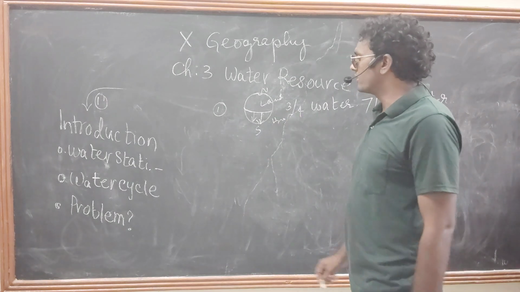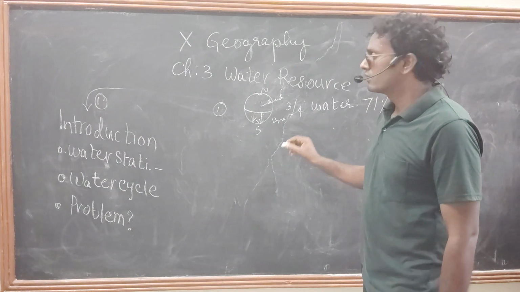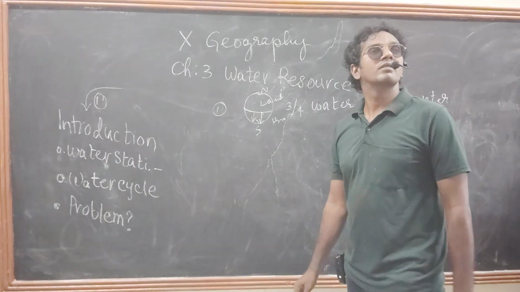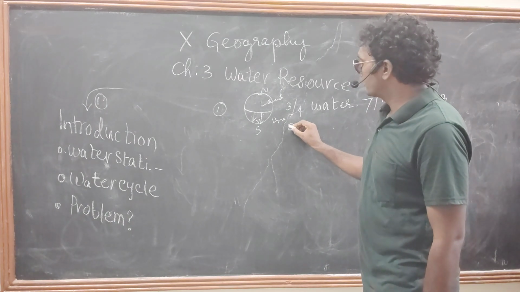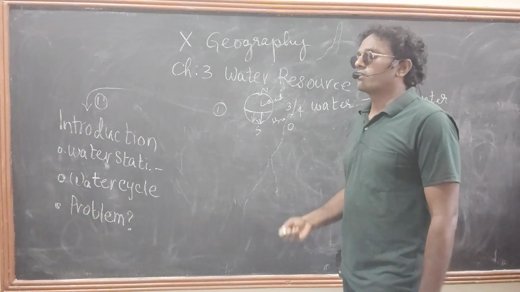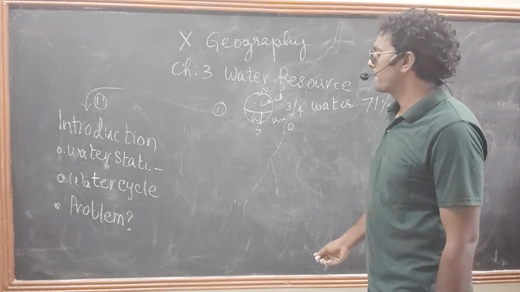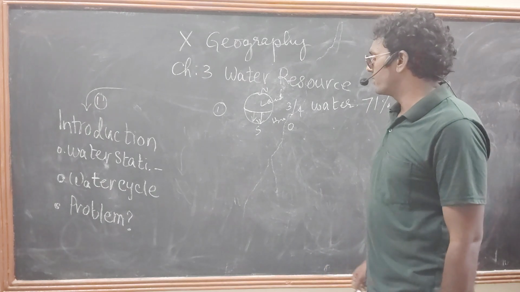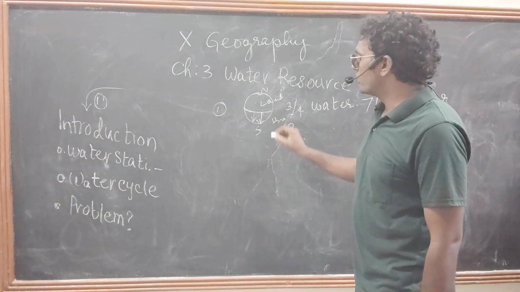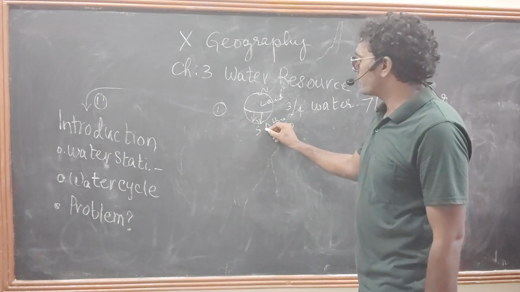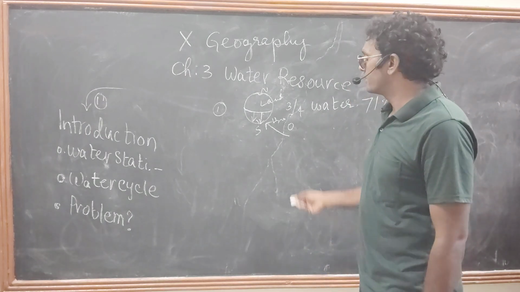See, one more point we need to discuss. If you see this Earth from the moon, along with other planets like Saturn and Venus, it looks blue in color because water reflects blue light.